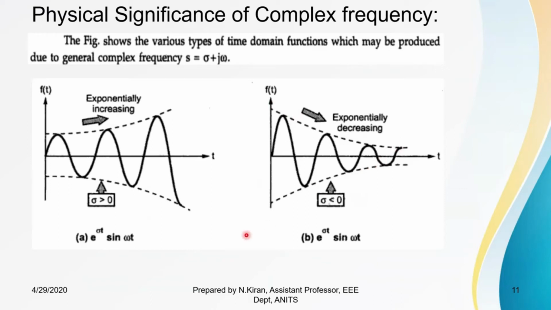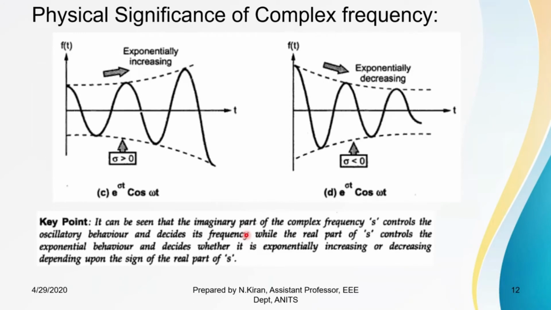So this is the significance of complex frequency in three different cases. As here also you can see, if it is a cos term, so if sigma is greater than 0, it will exponentially increase. If sigma is less than 0, it exponentially decreases. So we can conclude that the imaginary part of the complex frequency generally controls oscillatory behavior, and the real part of S will control the exponential behavior.